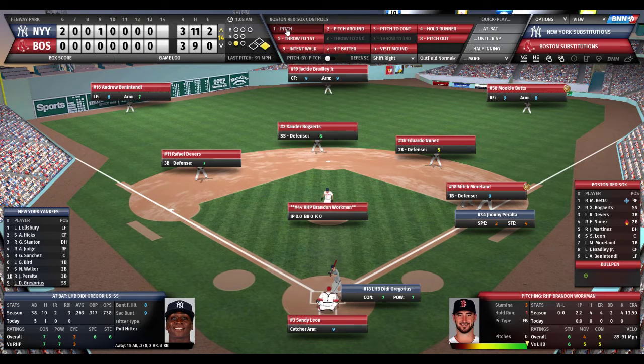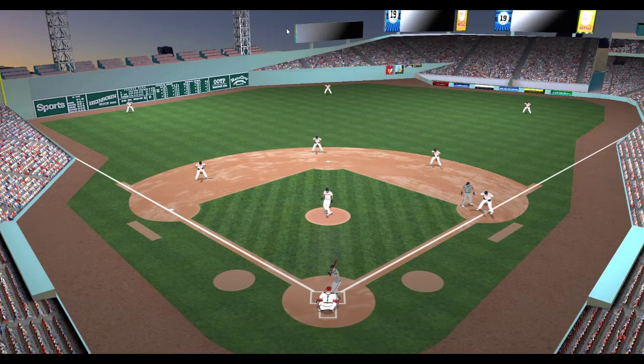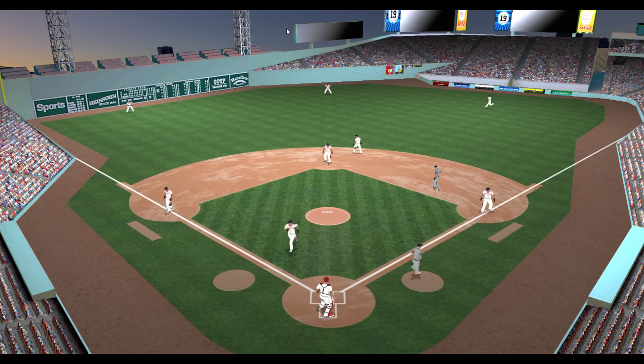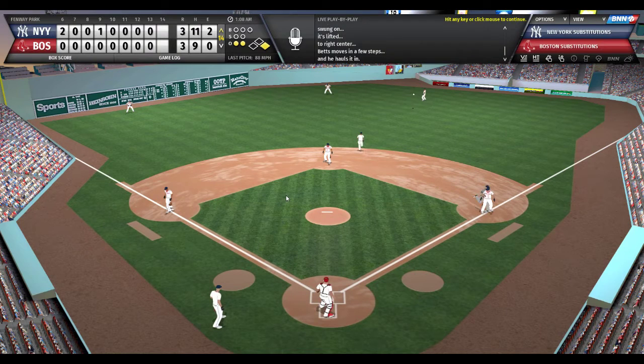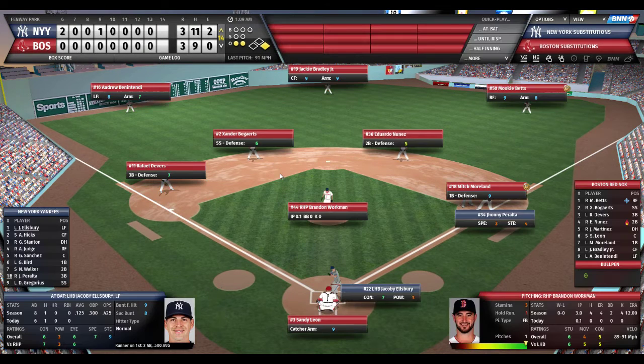Here's the pitch from Workman to Gregorius. And he lifts a fly ball right center field. Mookie Betts on the run, in the gap, makes the catch. Quickly retreating back to first base is Johnny Peralta. 2 outs. Peralta will be off on contact.